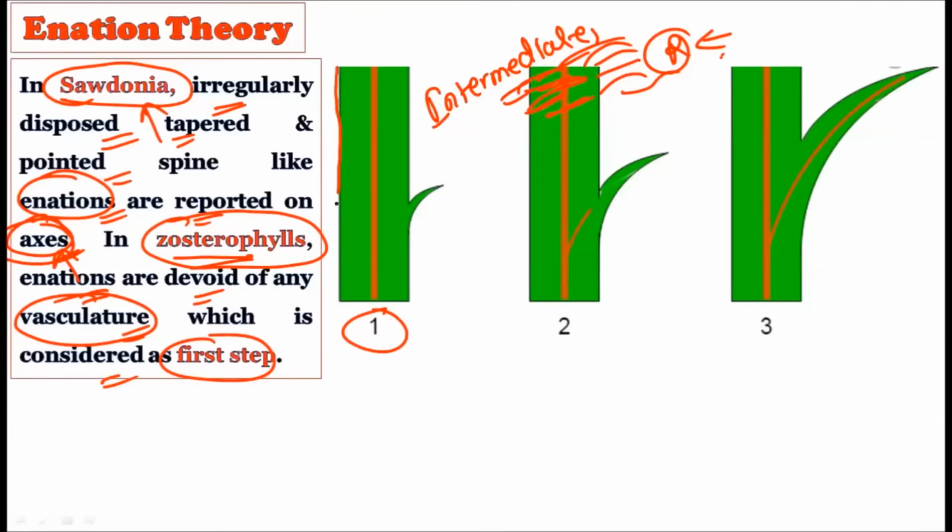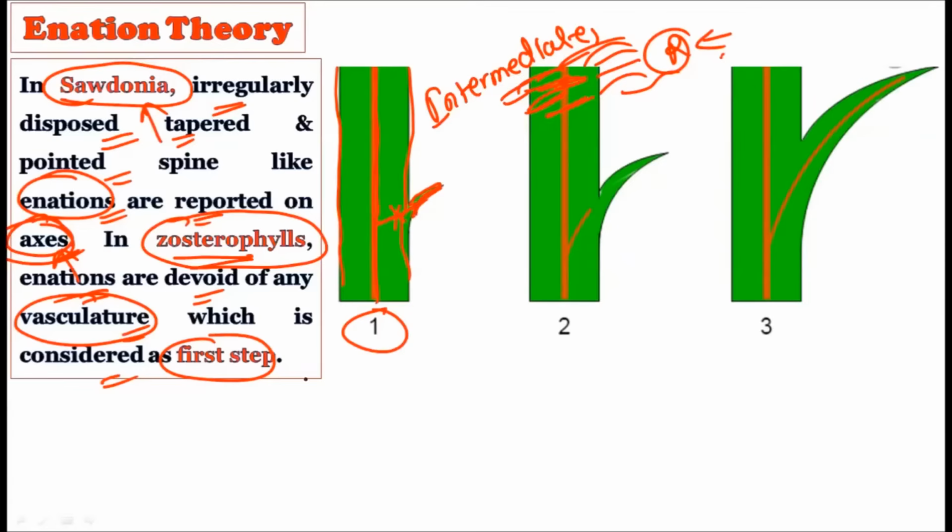Here you will find the main axis. This is the main axis, that is the main stem of the plant, and here you will find an enation, the spine-like outgrowth. But the central line, which is showing the vasculature in the axis, does not have a connection with these spines. Whatever enations or spines are there do not show the presence of the vascular bundle, that is the xylem and phloem.